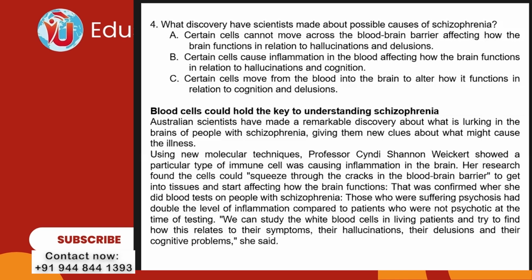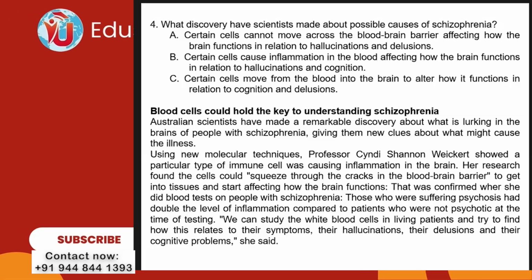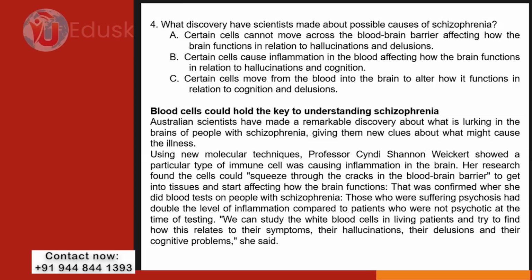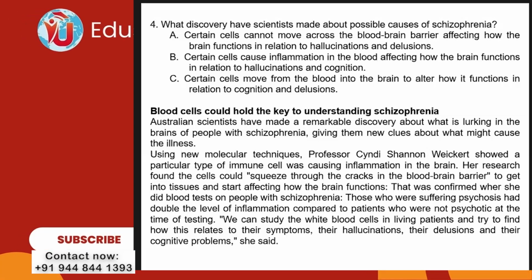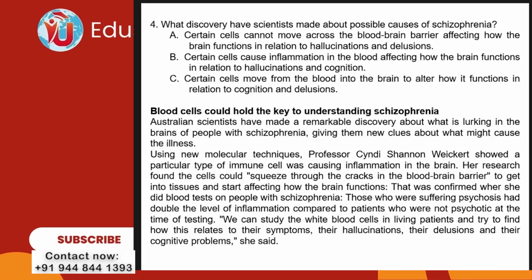Option B. Certain cells cause inflammation in the blood, affecting how the brain functions in relation to hallucination and cognition. Option C. Certain cells move from the blood into the brain to alter how it functions in relation to cognition and delusions.